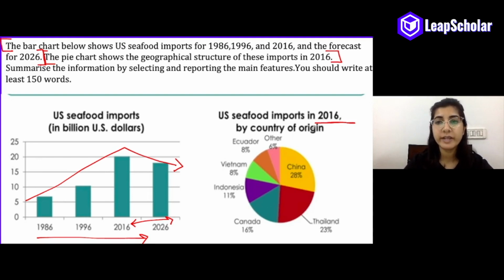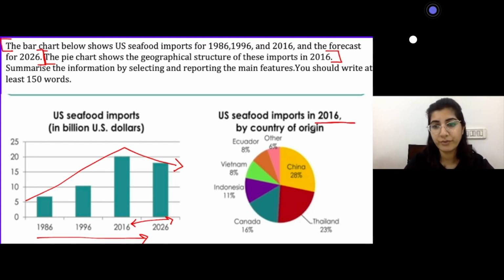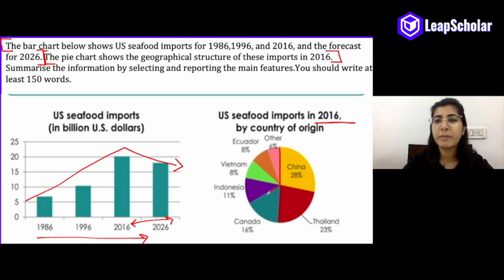So which countries were the seafood imported from? As you can see, there are three big portions in this pie chart, and the rest of the portions contribute very little. So, can we divide the pie chart this way and say that there were three major contributors, which were China, Thailand, and Canada? And how much were they contributing?